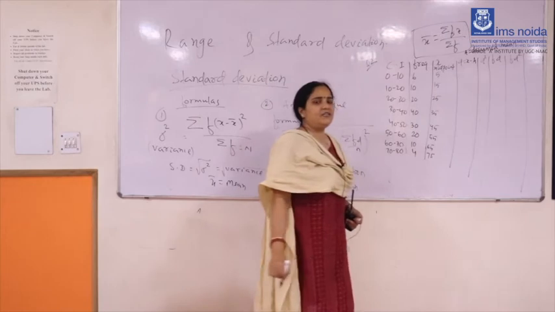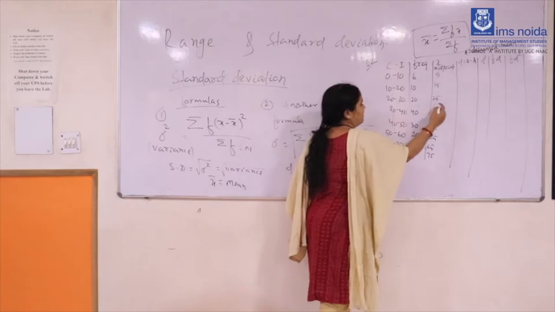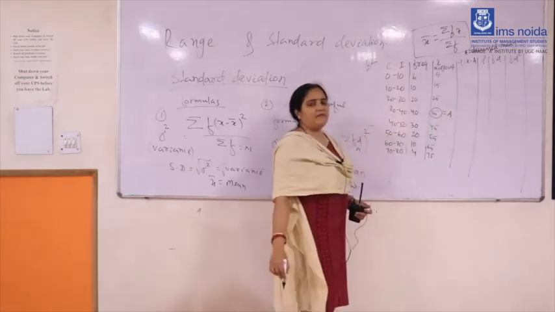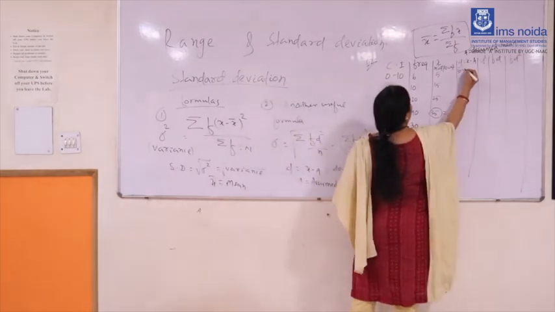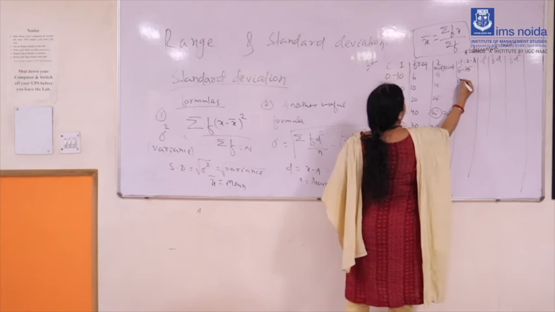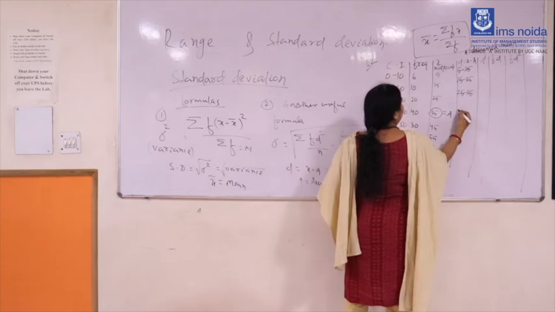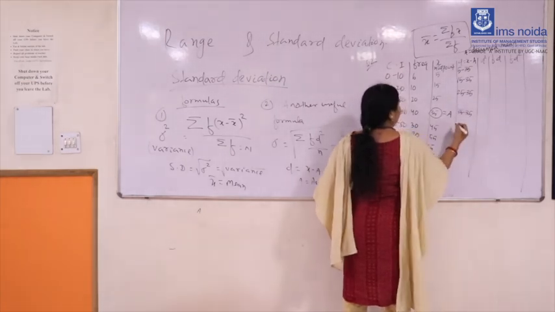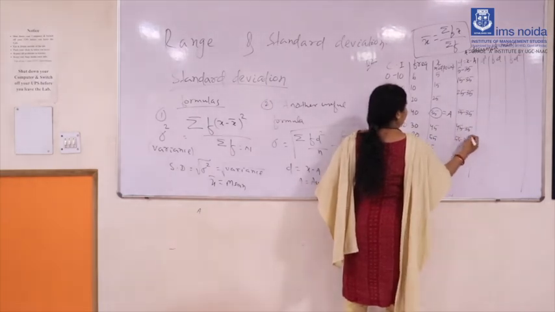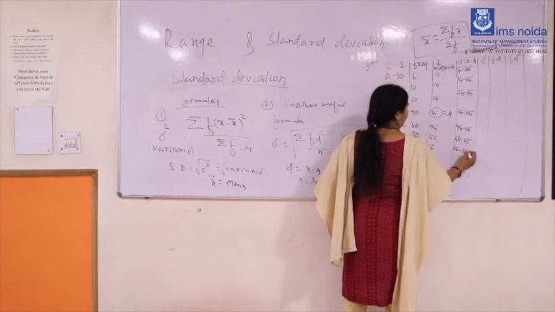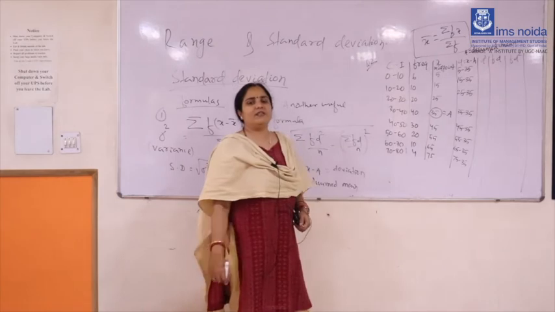So capital A is your assumed mean. Any value you can take, suppose I am taking 35 as A. 35 I am taking as the assumed value. Then what is the deviation? 5 minus 35, 15 minus 35, 25 minus 35, 35 minus 35, 45 minus 35, 55 minus 35, 65 minus 35, 75 minus 35. So deviation will be calculated like this.